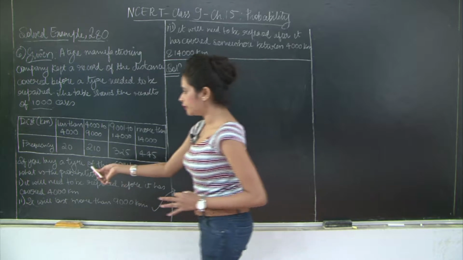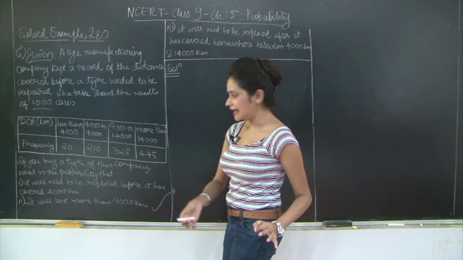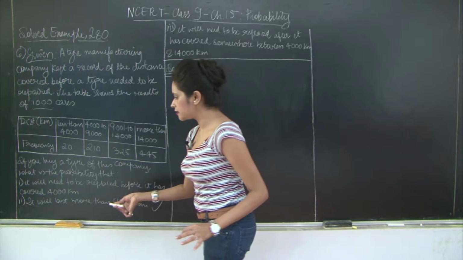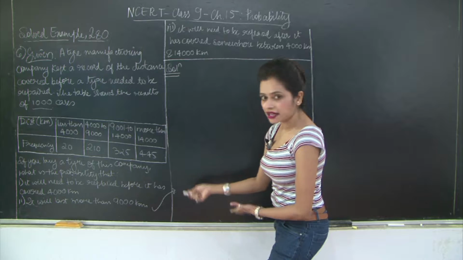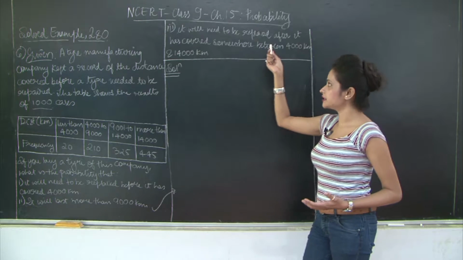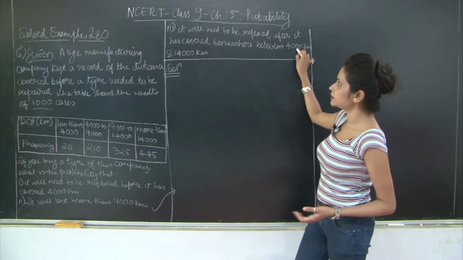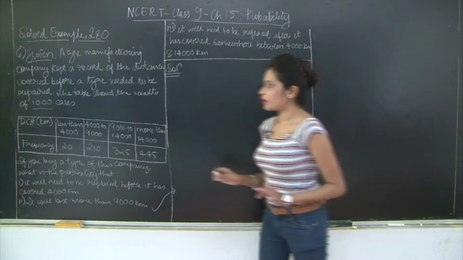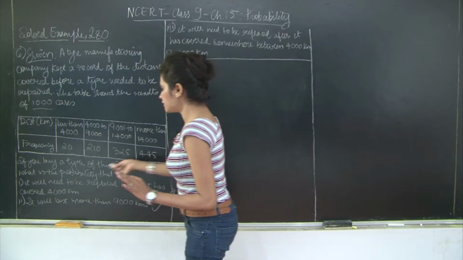So let's read further. If you buy a tire of this company, what is the probability that it will need to be replaced before it has covered 4000 kilometers? Then if it will last for more than 9000 kilometers. And the third question is here, it will need to be replaced after it has covered somewhere between 4000 kilometers and 14,000 kilometers. So first of all, like I mentioned, we have the total number of trials as 1000. So let's see the first question.